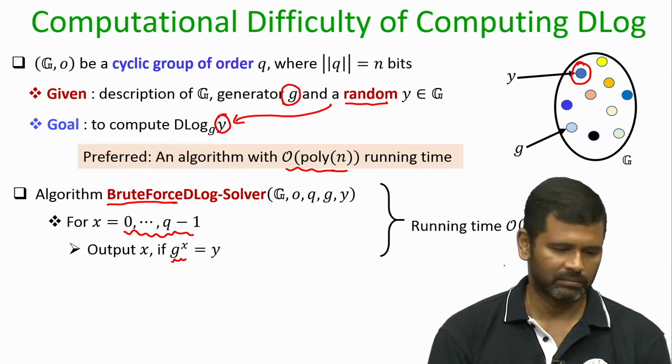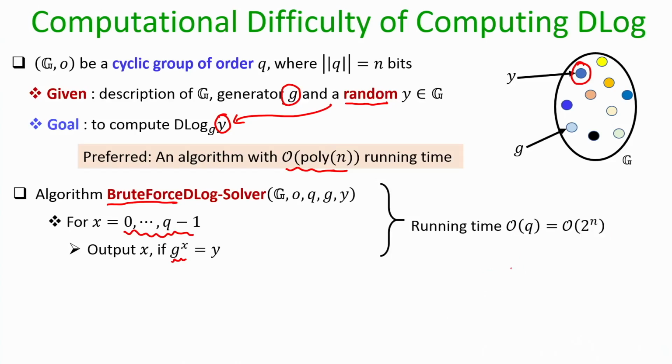If it does, you output that x and stop, and definitely you will hit upon the exact value of x, the discrete logarithm of y, somewhere while iterating over all values of x. So, you will always get the answer, but let us focus on the running time of this algorithm.